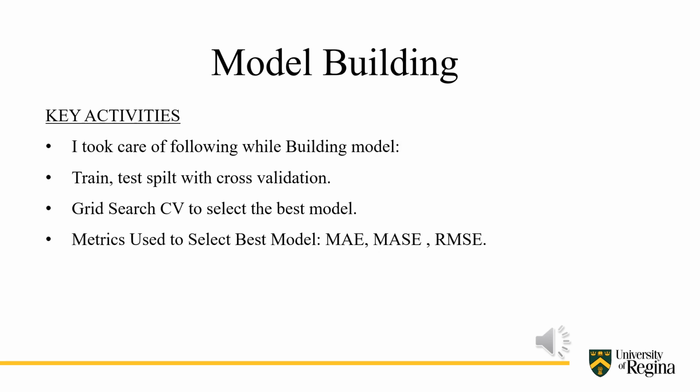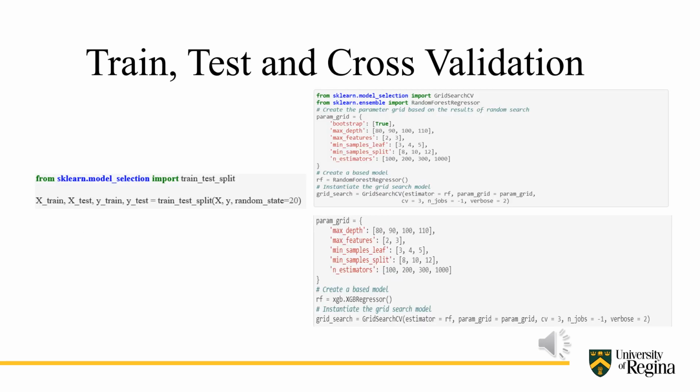The fourth phase is the model building. I took care of the following key activities: train and test split with cross-validation. The cross-validation was done in order to avoid underfitting and overfitting of the data. I also used GridSearchCV to select the best possible model. The metrics used to select the best possible model were MAE, MASE, and RMSE. This is the code sample showing the train and test split along with cross-validation.